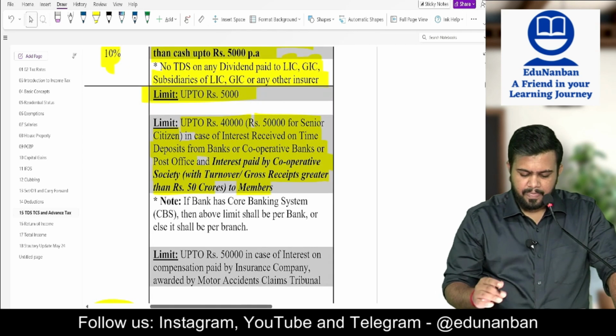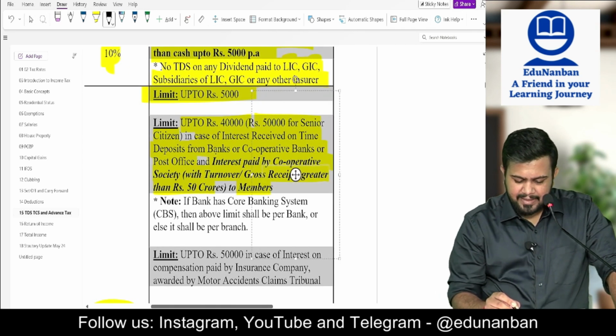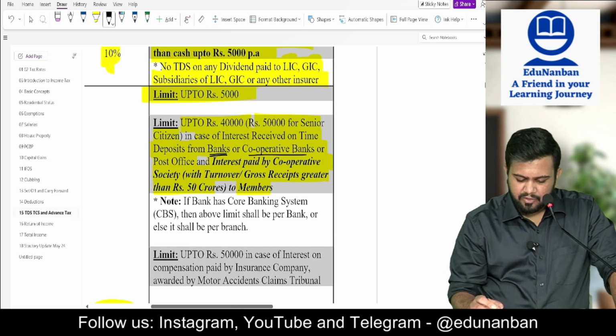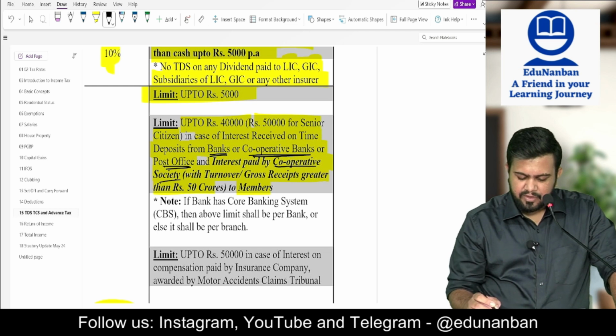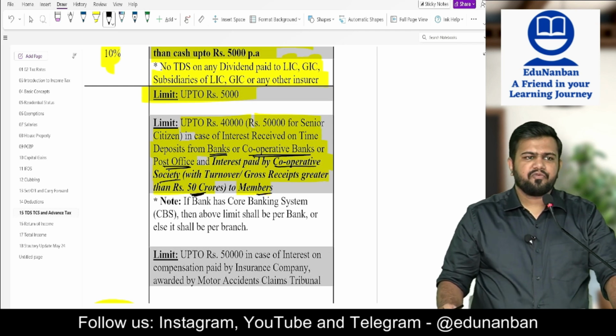Now listen, when bank is giving interest, cooperative bank is giving interest, post office is giving interest, and cooperative society with turnover gross receipts greater than 50 crores is giving interest to its members. So 4 cases.